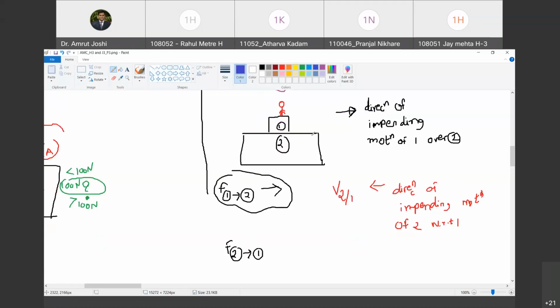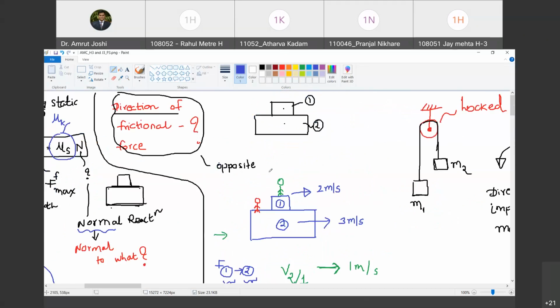I am going to station myself as an observer on object number 2. With reference to me, the direction of impending motion of 1 relative to 2 is towards right, and therefore the frictional resistance must be offered towards left by 2 on 1. Happy? Okay. So for both the cases, for impending motions as well as for objects which already have relative motion between one another, once and for all, we have cleared the notion of how to show the direction of frictional force. Happy? Great.